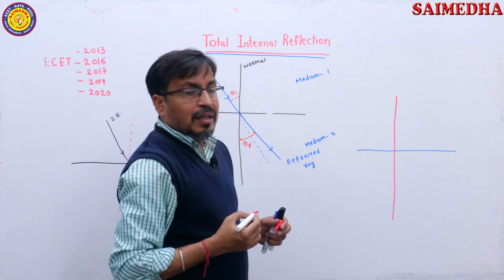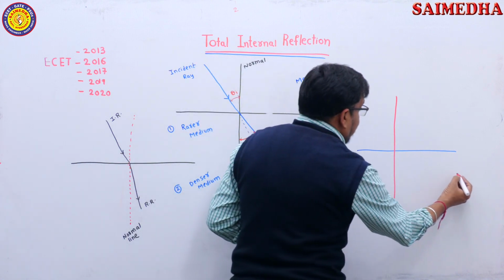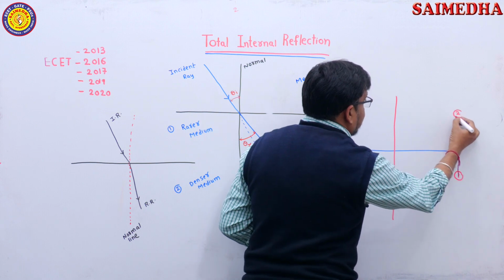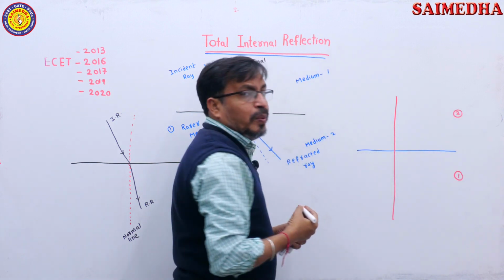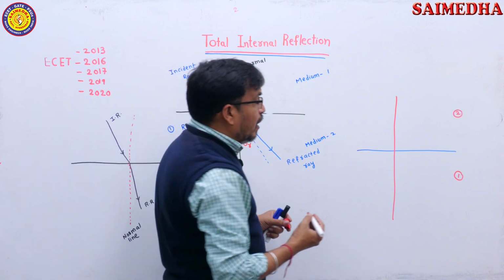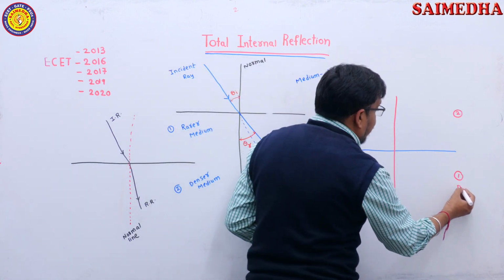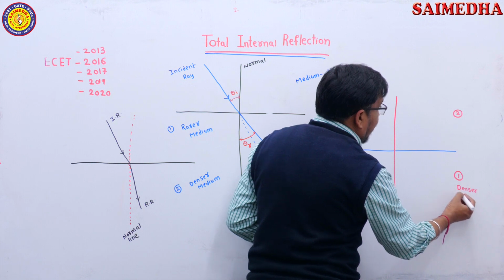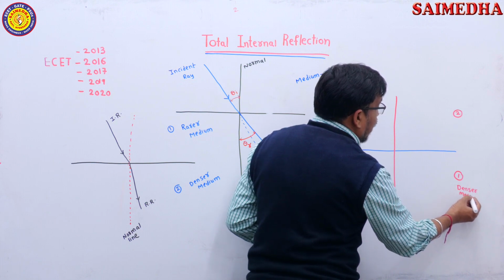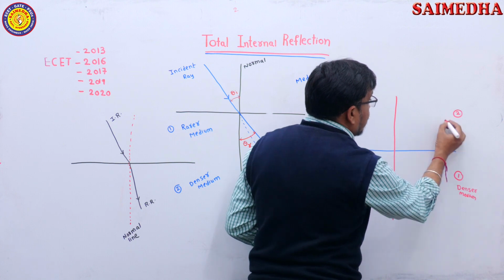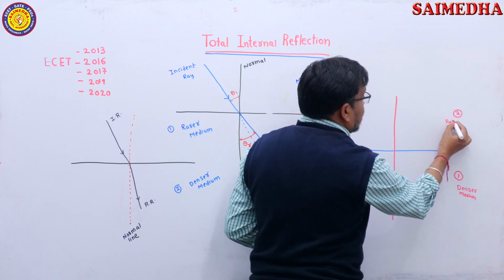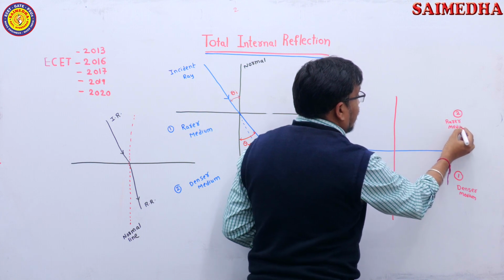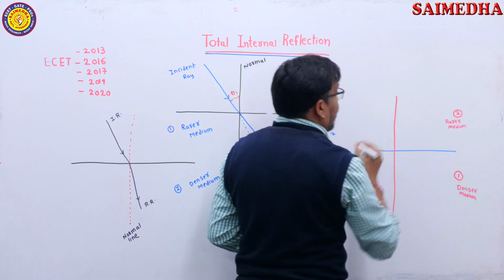Now, here I am considering this is medium 1, this is medium 2. Medium 1 I am considering here as the denser medium, and medium 2 is the rarer medium.